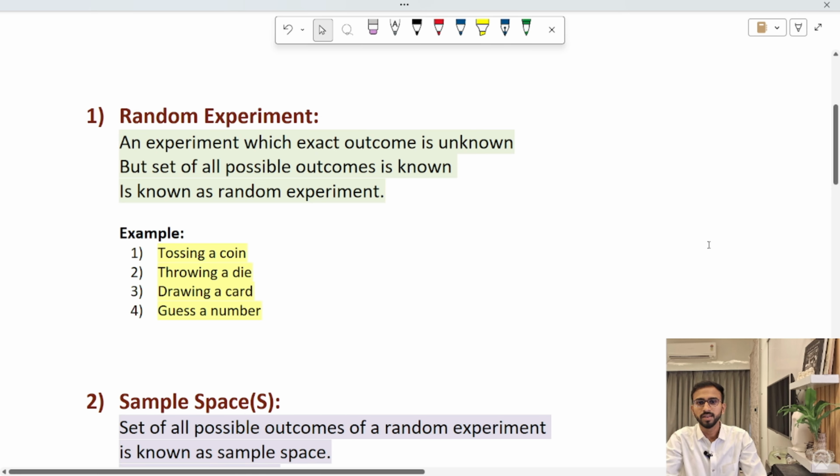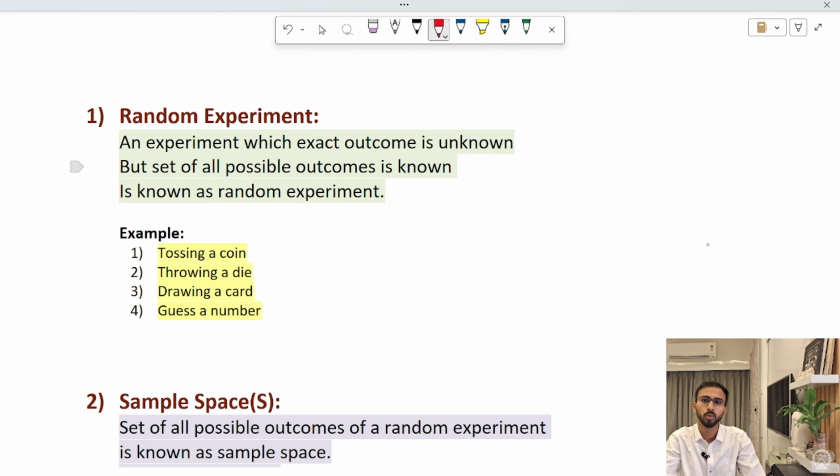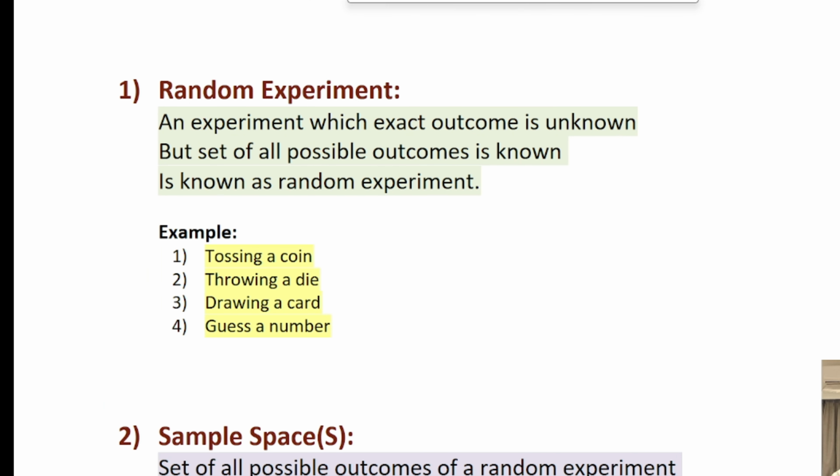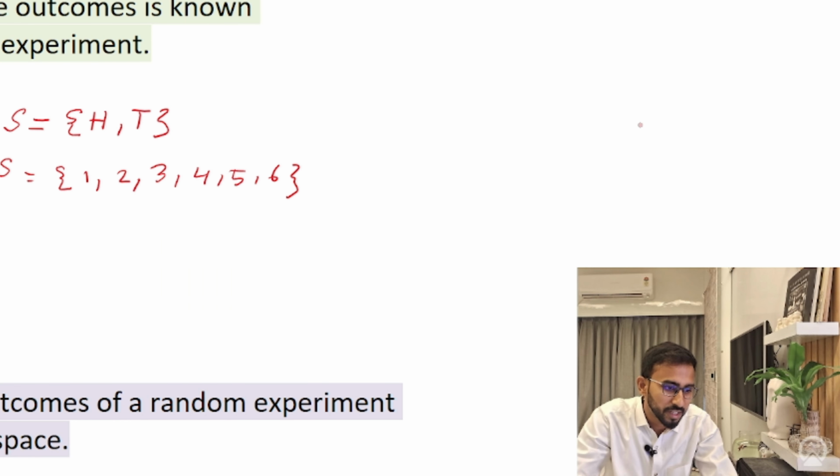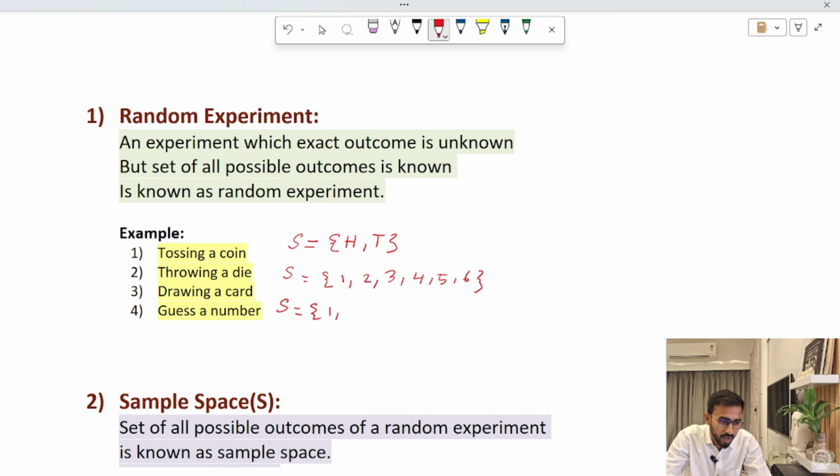The second topic is sample space. So what is sample space? The set of all possible outcomes of a random experiment is known as sample space. Suppose the first example of a random experiment is tossing a coin. What is the sample space of it? The sample space is always denoted by S. The sample space of tossing a coin is head and tail. The sample space of throwing a die is 1, 2, 3, 4, 5 and 6. The sample space of drawing a card is 1 to 52.